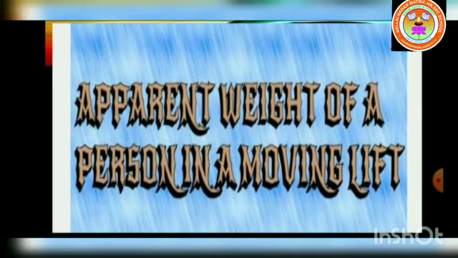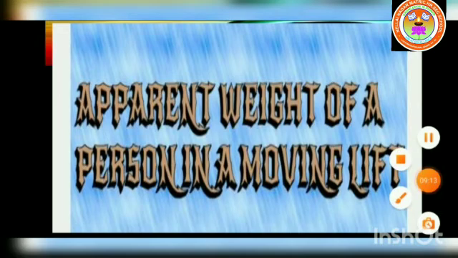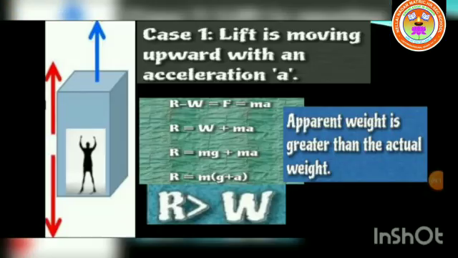Next we are going to see the apparent weight of a person in a moving lift. Case 1: the lift is moving upward with an acceleration a. So what is the formula?